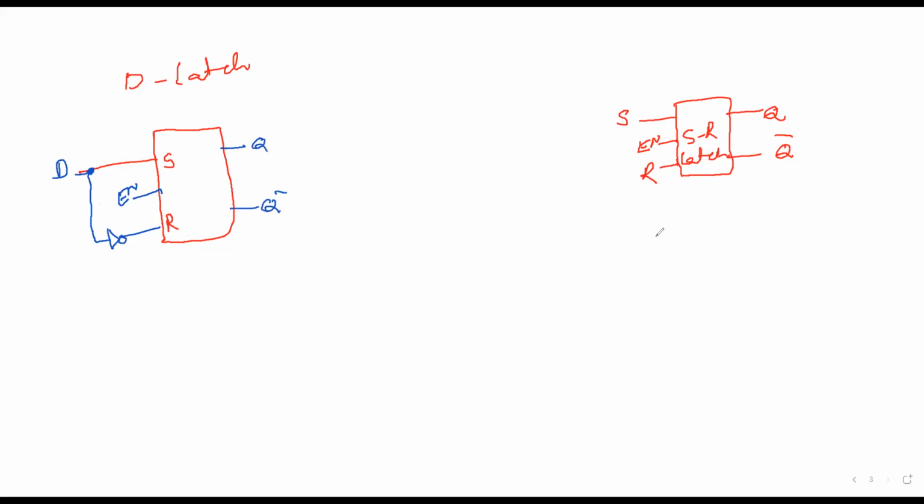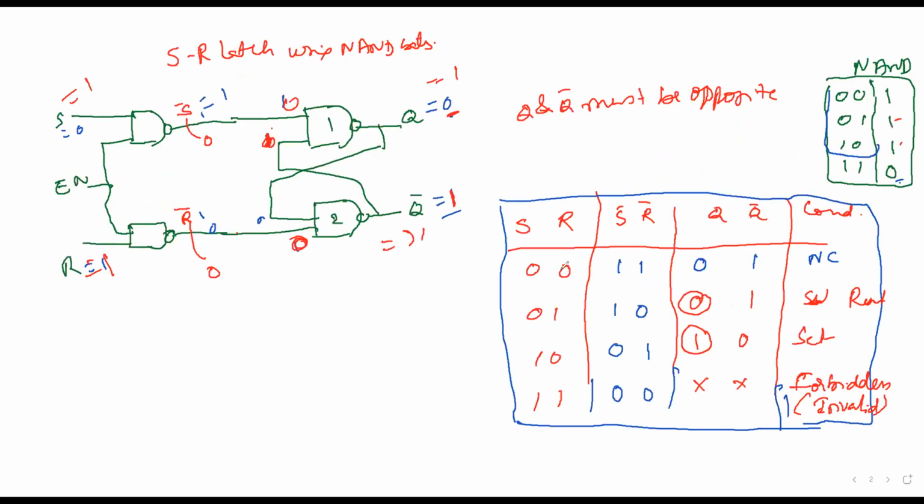So see the previous SR table, how it will be 0, 0, 0, 1, 1, 0, 1, 1. Let me take a Q only. Q output, what it will be 0, 0 means there is a no change. Okay. 0, 1 means 0. 1, 0 means 1 and it is invalid. There how it comes is see 0, 0.